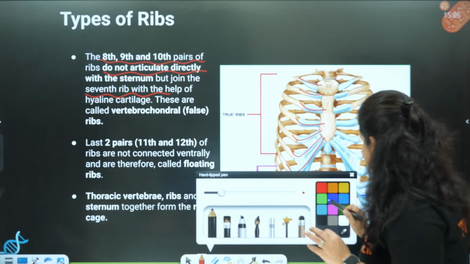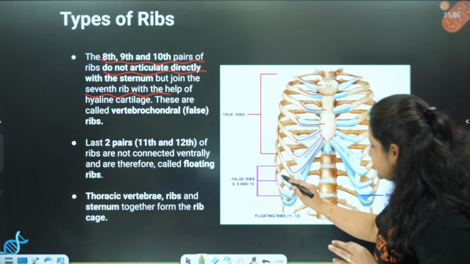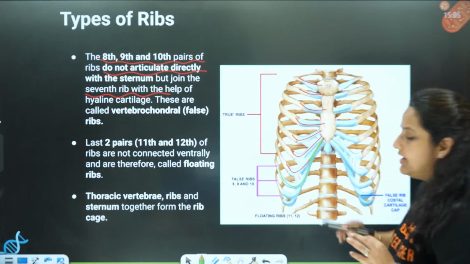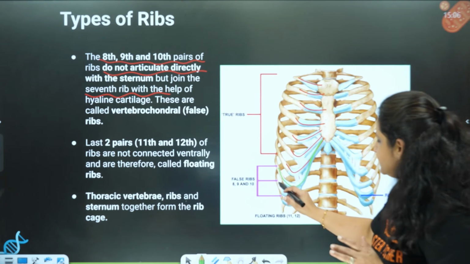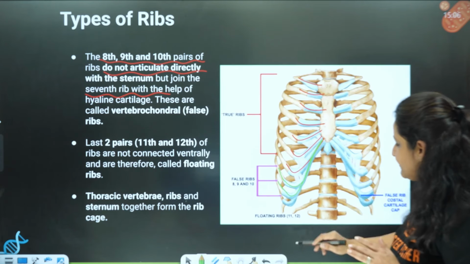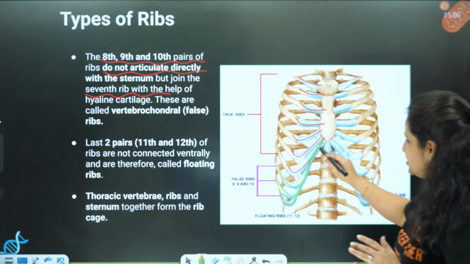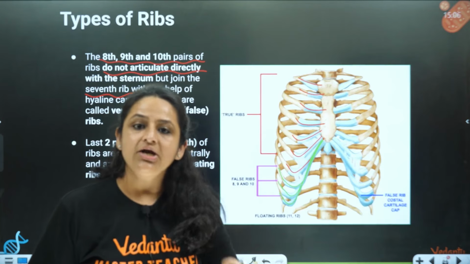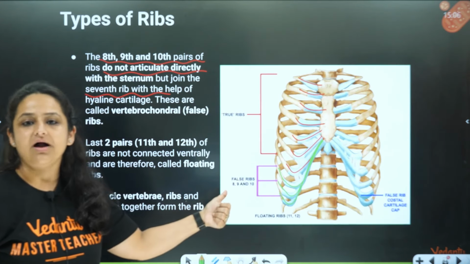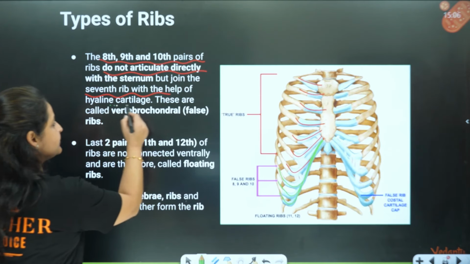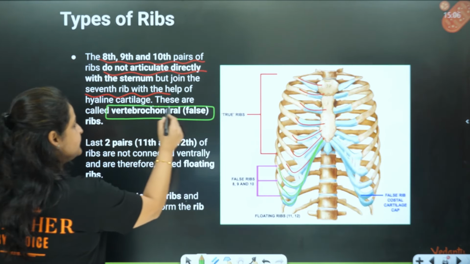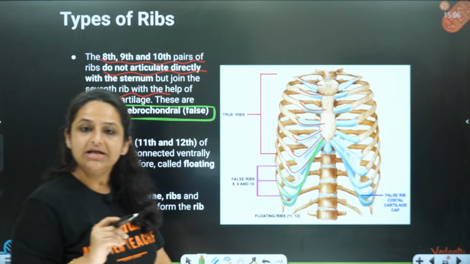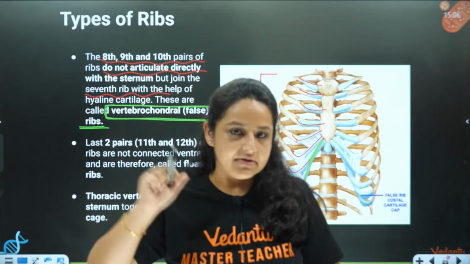So you can see over here, look at this. This is the 8th. What is it doing? It is fusing with the 7th with the help of hyaline cartilage. Similarly, this is the 9th going and joining to the 7th. The 10th again goes and joins with the 7th. So directly they are not joining with the sternum. They are joining to the 7th rib with the help of a cartilage. That is the reason these are called false ribs, and they are also called vertebrochondral ribs.